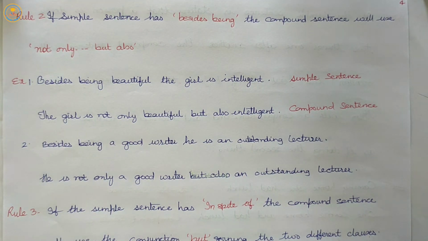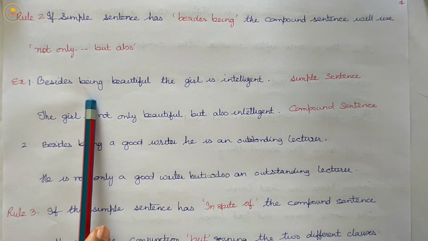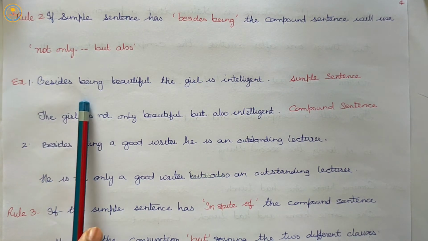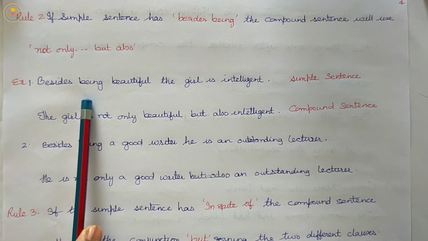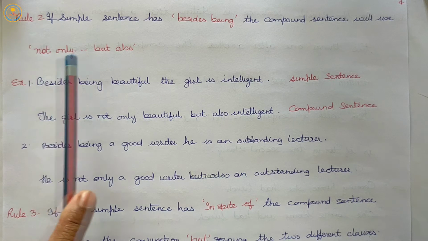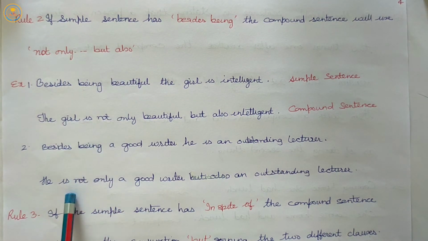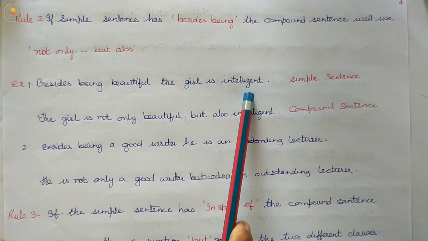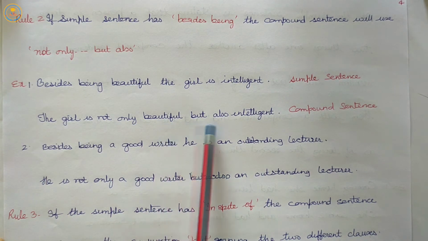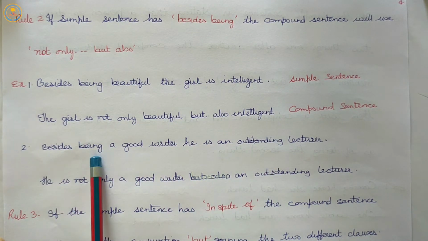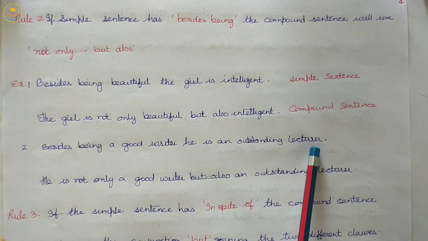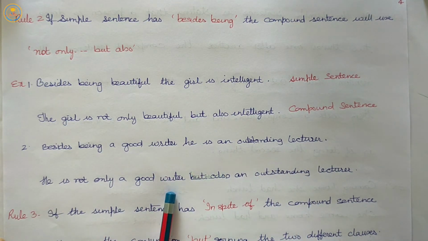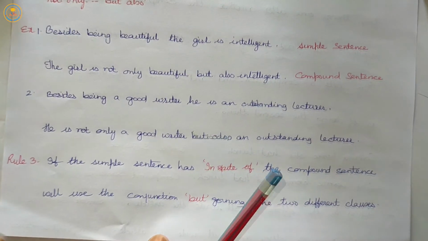So, our second rule indicates that if the simple sentence has besides being, while transforming the simple sentence into a compound sentence, we will use not only but also. Here two examples are given. Besides being beautiful, the girl is intelligent. The girl is not only beautiful but also intelligent. Besides being a good writer, he is an outstanding lecturer. He is not only a good writer but also an outstanding lecturer.